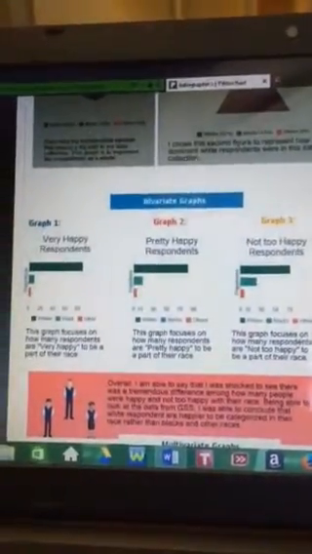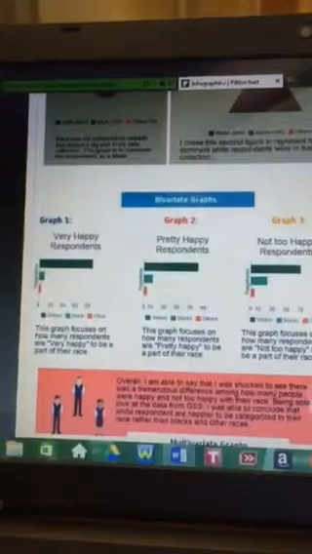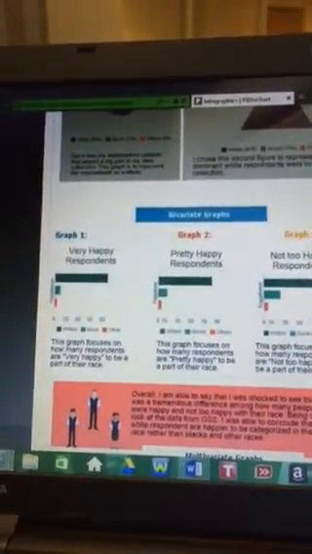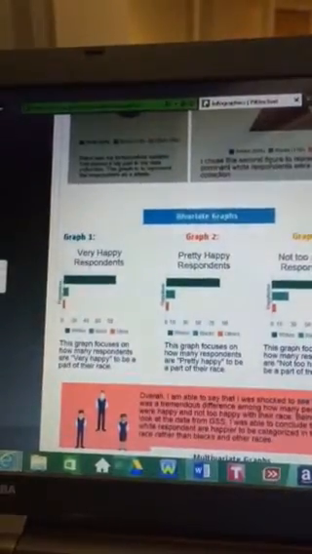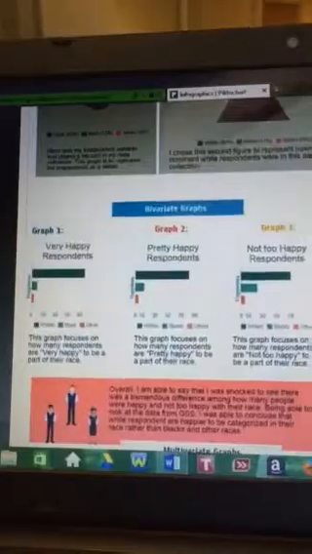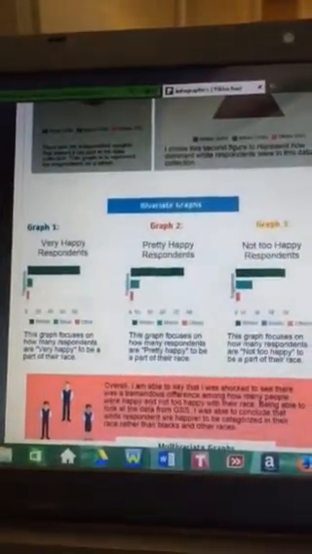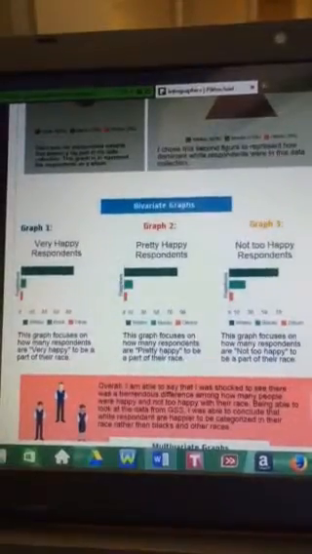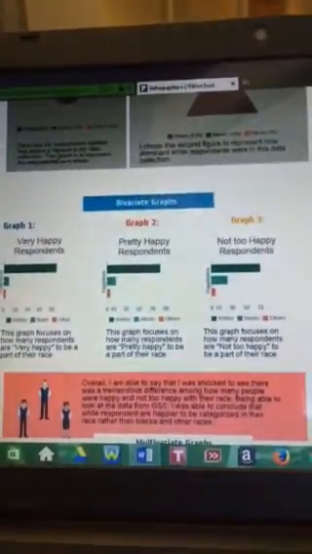As I scroll down, you're going to see my bivariate graphs. The first graph represents the very happy respondents. In this graph, you can see that white respondents still had the higher percentages. And the second graph that shows pretty happy respondents, whites continue to have the higher percentages, as well as in the third graph, which represents not too happy respondents.